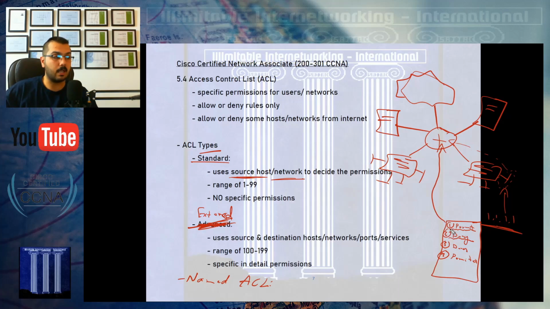So this is a list and has some rules. Each line is called a rule. Actually, it's called a rule in the CCNA exam. And those rules are organized sequentially, or really I need to strengthen my English.